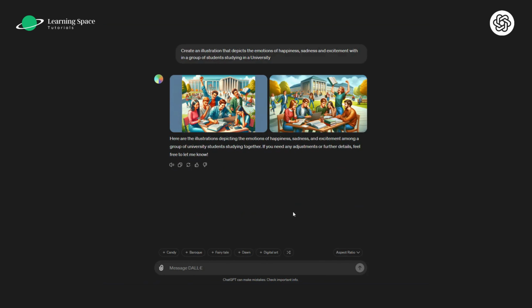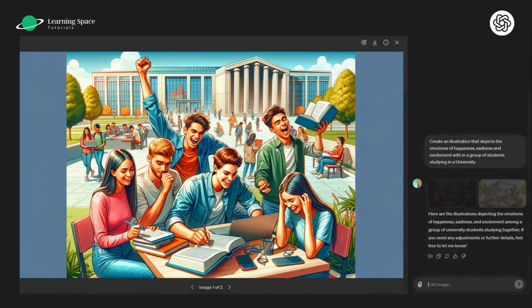Now for this example, I have used the DALL-E, which is included in the paid version of ChatGPT. But just for the sake of the example, I have created a prompt which says, create an illustration that depicts the emotions of happiness, sadness, and excitement within a group of students studying in a university. Now, if you look at this image, some students are happy, others are excited, and some are a little bit sad or numb.